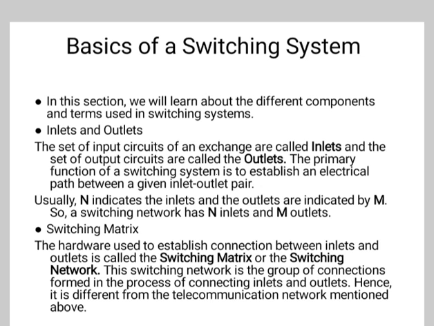The primary function of switching system is to establish an electrical path between a given inlet outlet pair. Usually N indicates the inlets and the outlets are indicated by capital M. So a switching network has N inlets and M outlets.